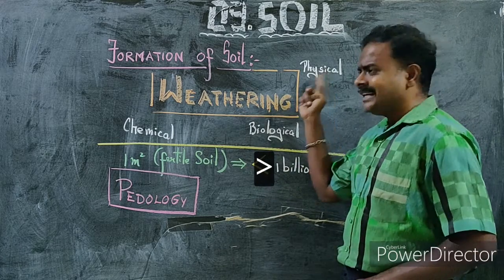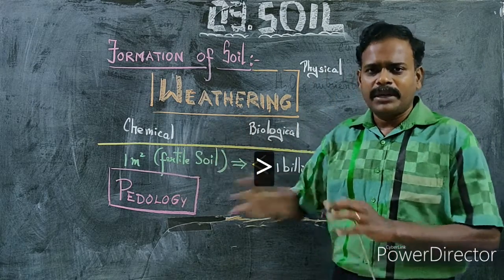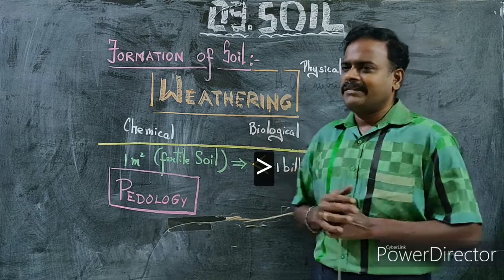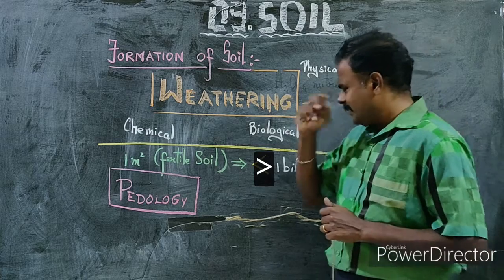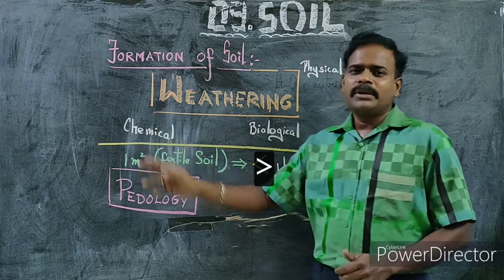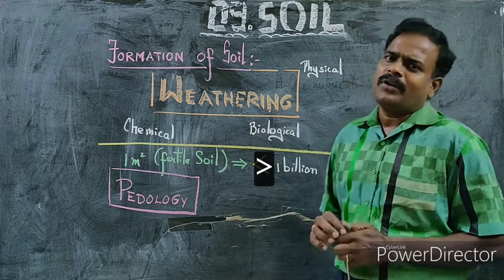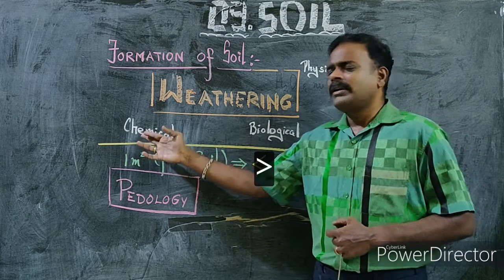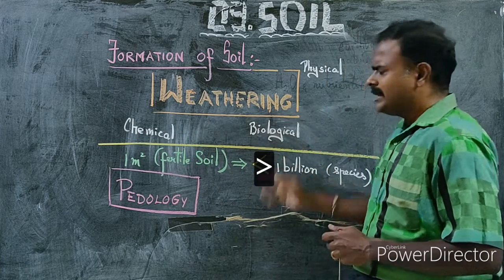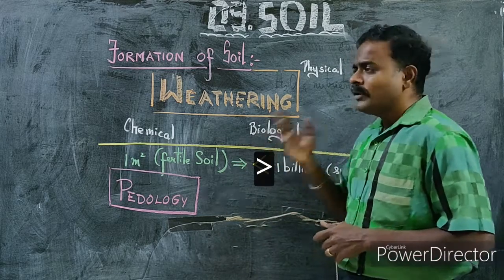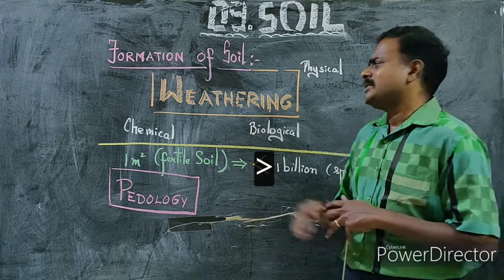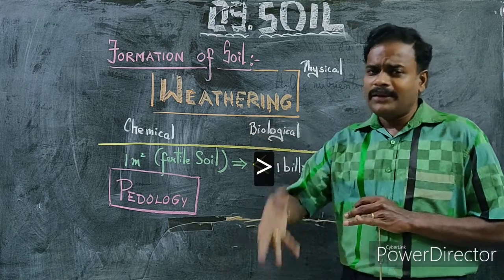If physical factors are involved in the weathering or breakdown of rocks, it is called physical weathering, like air, water, temperature, and other climatic factors. There are certain chemicals which are involved in the rupturing of rocks into pieces, so they are called chemical weathering. And thirdly, microorganisms and other macroorganisms that are involved in the breakdown of rocks, which also includes human involvement.